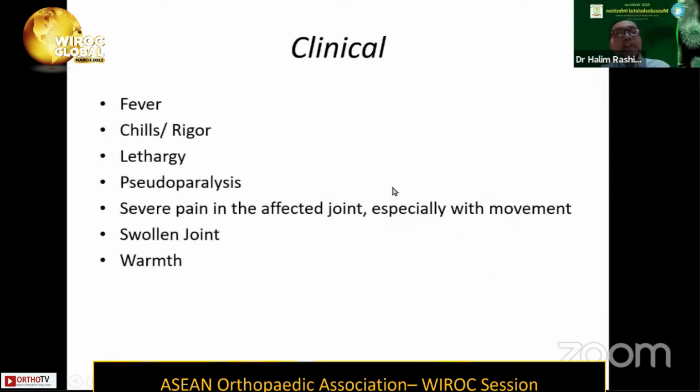In terms of clinical presentation, septic arthritis being an infection in nature, the patient will always present with fever, usually of high grade temperature. Because of that, they will also present with chills and rigors. The patient appears lethargic. One of the most important clinical signs we can see in septic arthritis is pseudo-paralysis of the affected joint. The joint will be very painful, especially when we attempt to move it. The joint is swollen and the skin overlying the joint is warm.